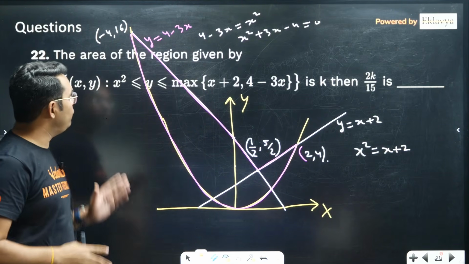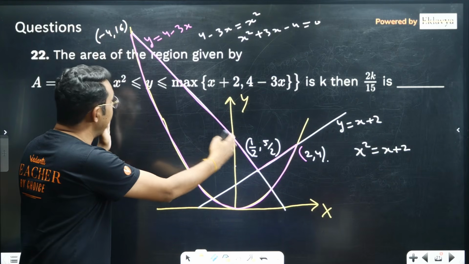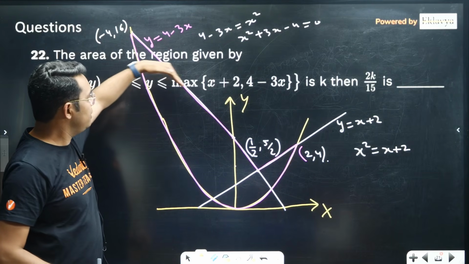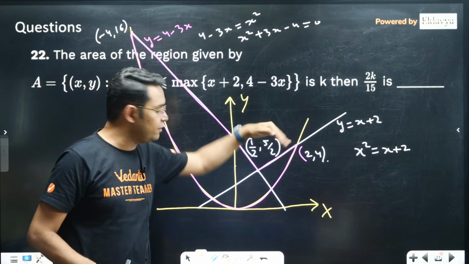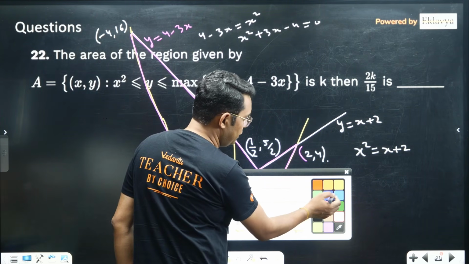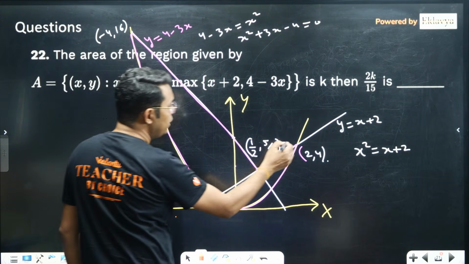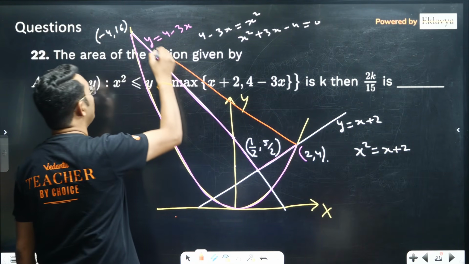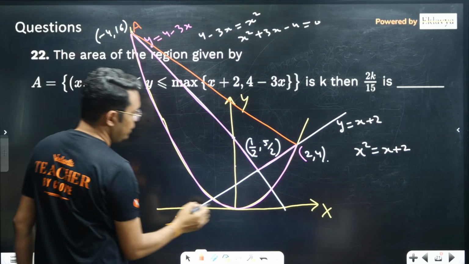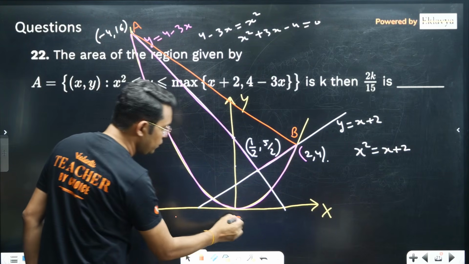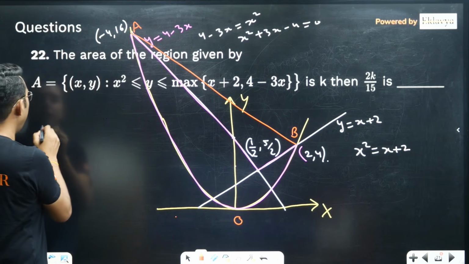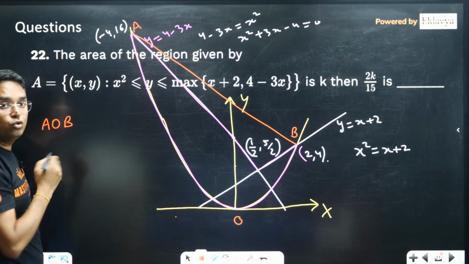So normally what we will be doing, we will be doing the integration from minus 4 to 1 by 2 and then 1 by 2 to 2 and taking difference of this function with this parabola, then this function with this parabola. That can be done definitely, but I like to tell you a different method. Please see. Here what I will do, I will join this point to this point. Now I think you can understand, this point let's say A, this point is let's say B, and this is vertex O.